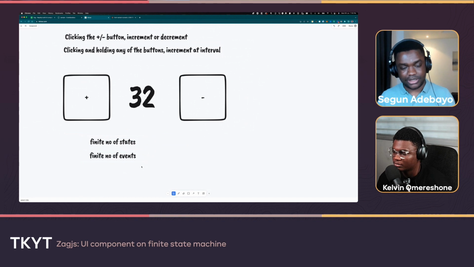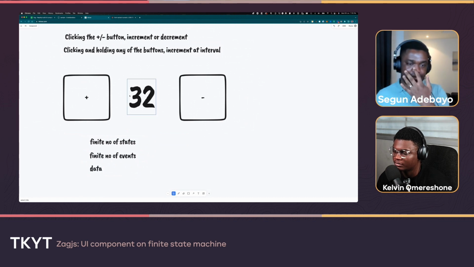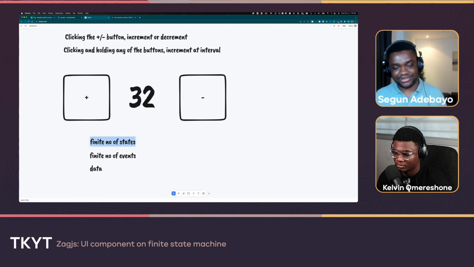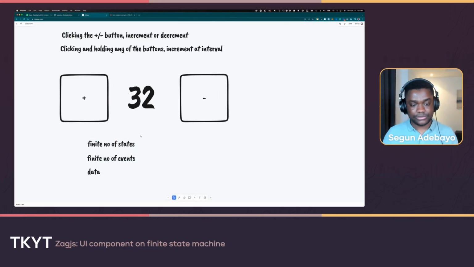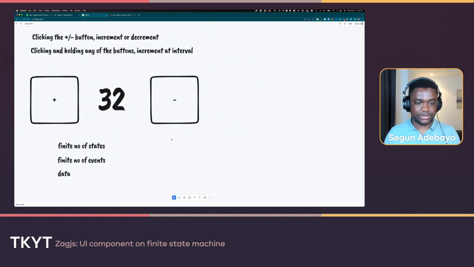These are the key things, and obviously there's one middle one, which is the data, the UI data that you basically want to manipulate during the life cycle of the machine itself. So the value of this is something that goes into the data. It's not part of any of the states or the events. What we know as state is literally not what state means in state machines in general. Let's quickly think through this and see how we can easily model this.